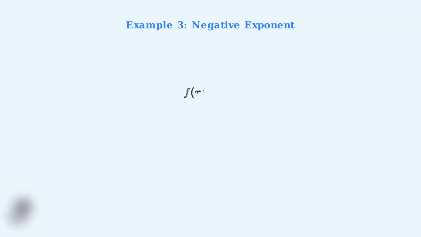Here's an example with a negative exponent. We have f(x) = x^(-2), which can also be written as 1 over x squared. The exponent n is negative 2. Negative exponents indicate that we're dealing with reciprocals or fractions.